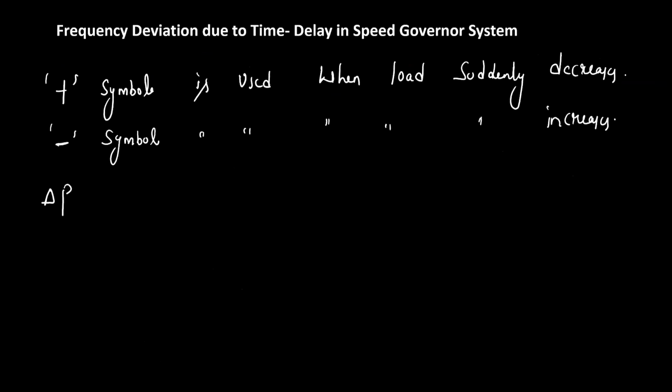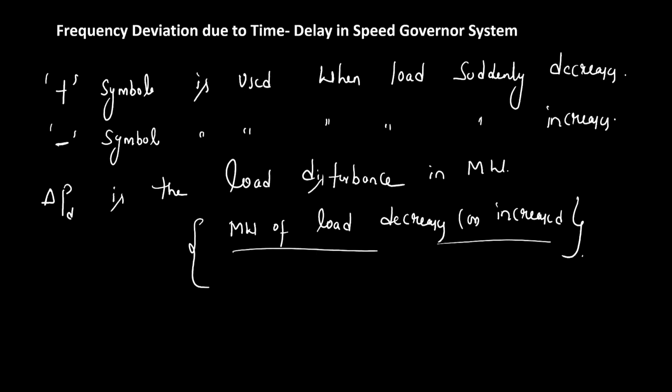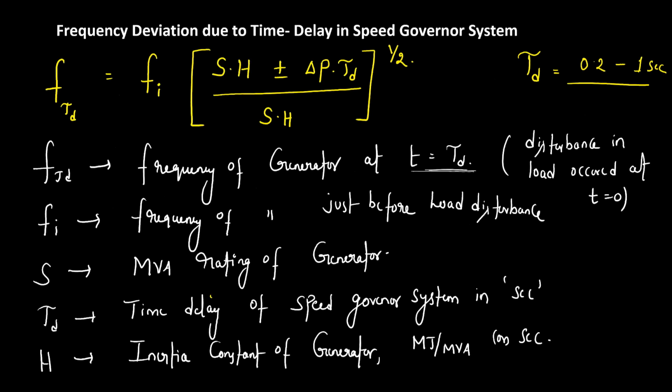Delta PD is the load disturbance value. Load disturbance, or in other words, megawatt of load decreased or increased. How many megawatts of load that is increased or decreased? Load disturbance in megawatt. Understand? Megawatt of load increased or decreased. Understand? So this formula is very important, which you can remember. Don't worry about its derivation.